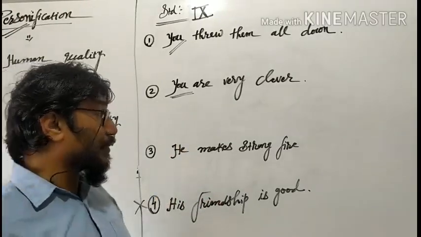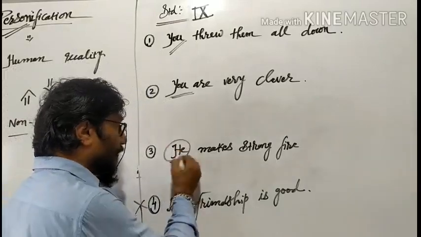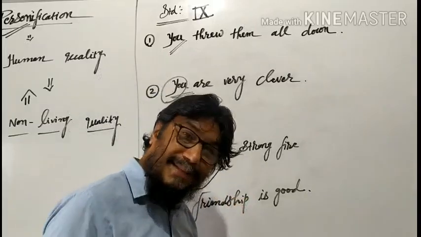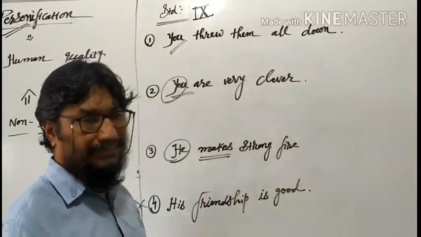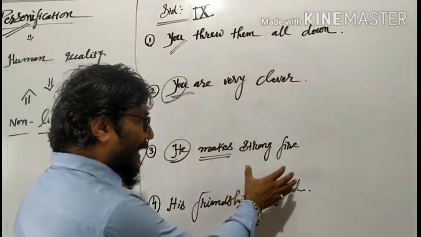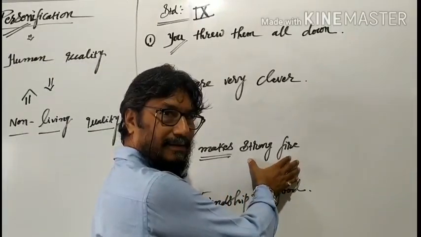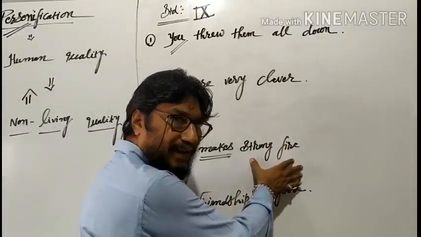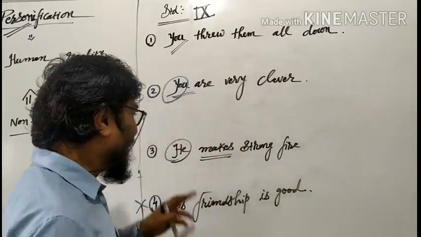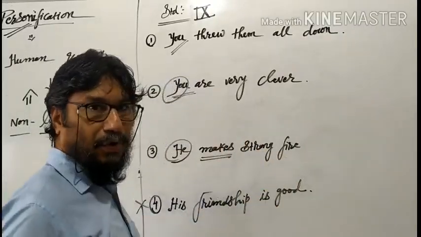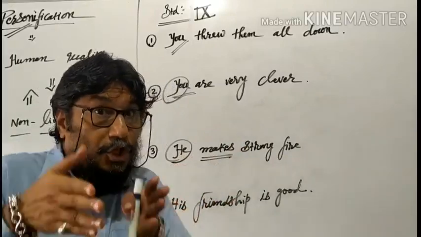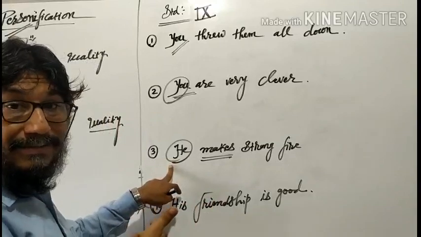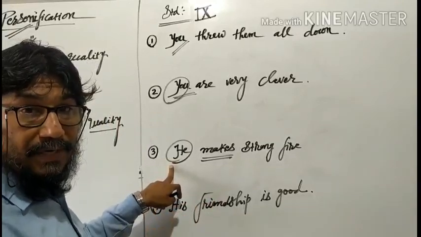Next to that, "he makes a strong fire." He means wind. Here you is equal to wind. The making capacity is with the human being, not with the non-living. I can arrange some dry materials, and then I make a fire very strong. But the wind has this capacity to make fire very strong. That making capacity belongs to the human being, and that human capacity is described here, so this is one more best example for personification.